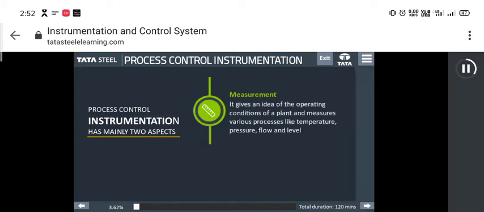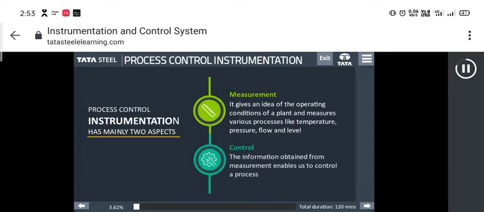Instrumentation. Process control instrumentation has mainly two aspects as following. Measurement. It gives an idea of the operating conditions of a plant and measures various processes like temperature, pressure, flow, and level. Control. The information obtained from measurement enables us to control a process.